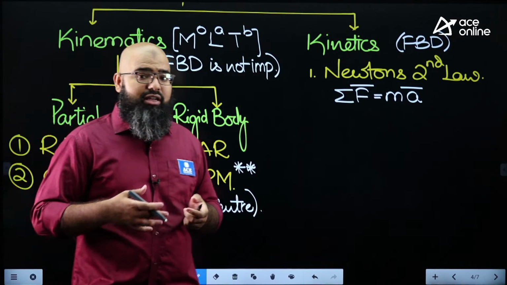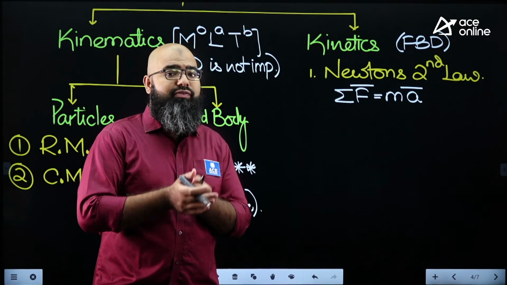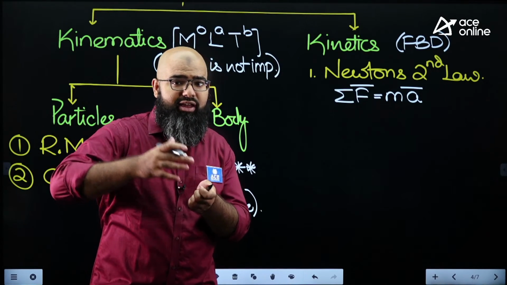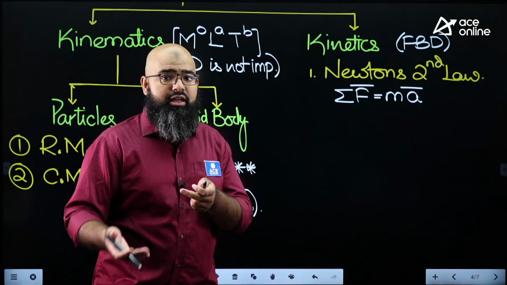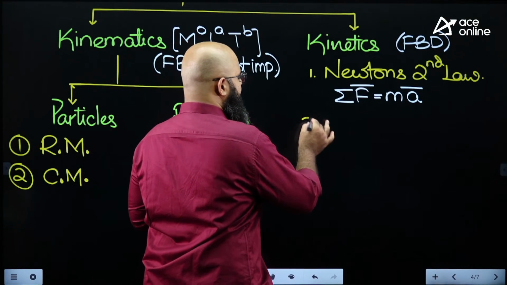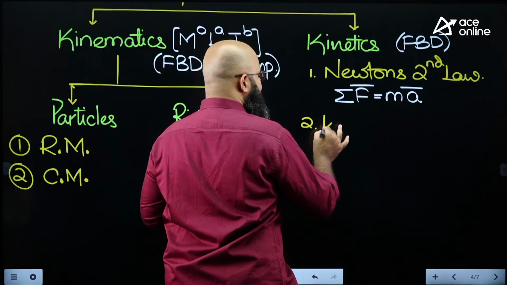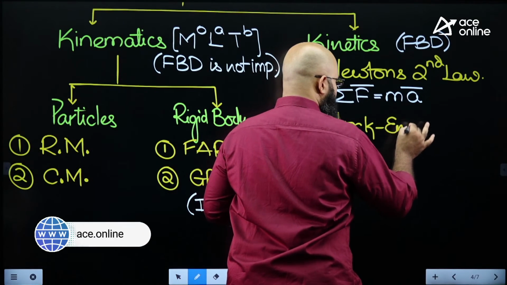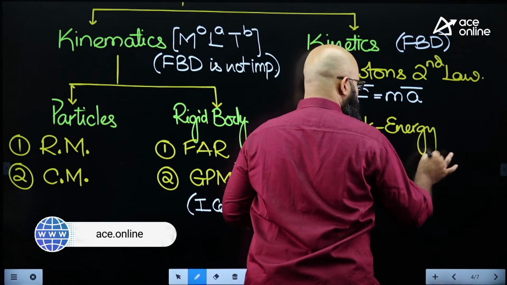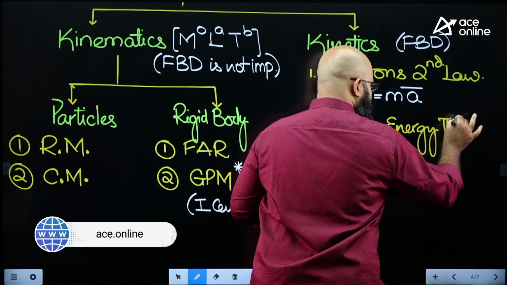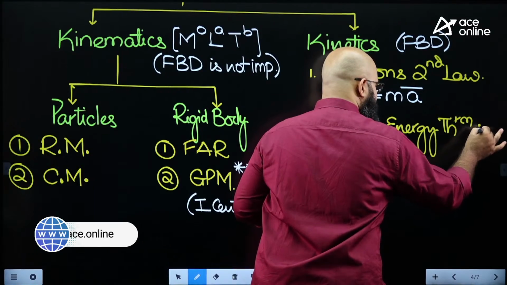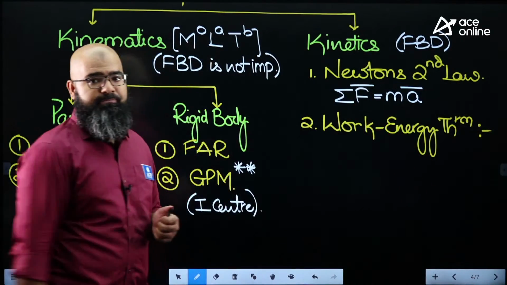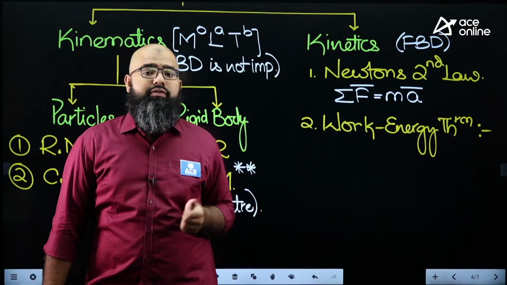Sometimes analyzing by Newton's second law becomes difficult. So from Newton's second law only we have some substitute methods. The first substitute method we have over here is known as the work energy theorem. Mind you, this work energy theorem also is an effect of Newton's second law only, and it is relatively easy to work with.